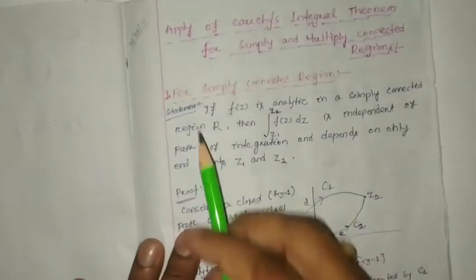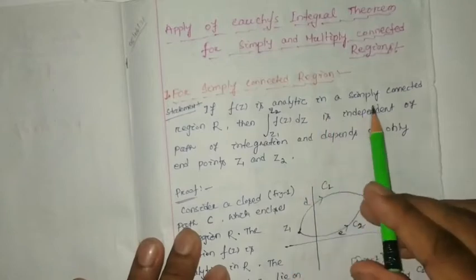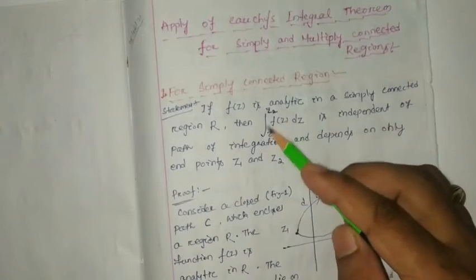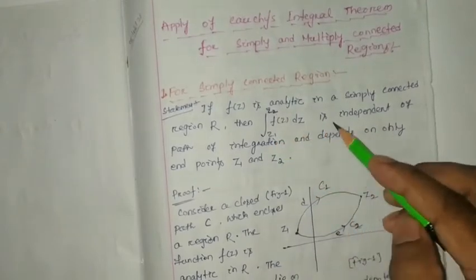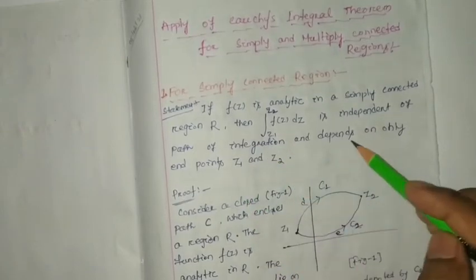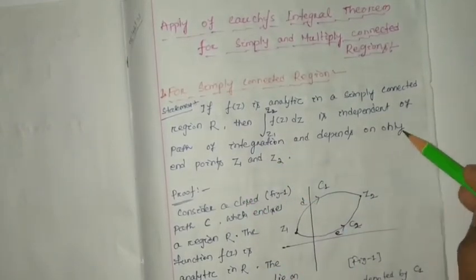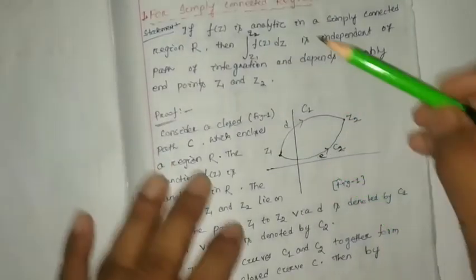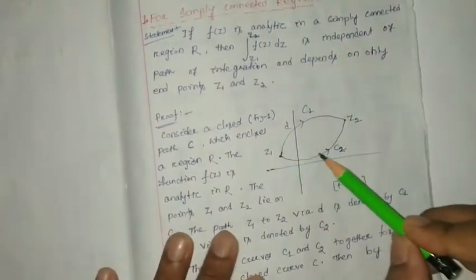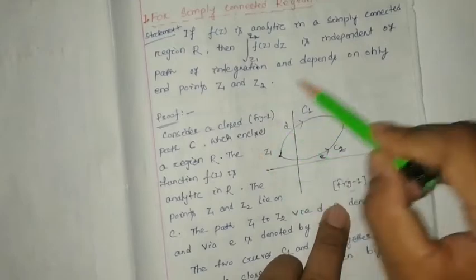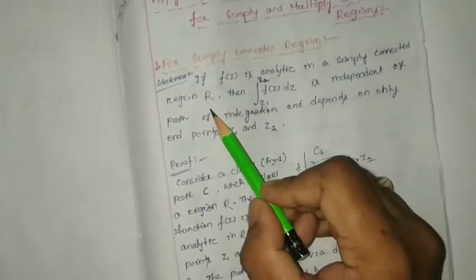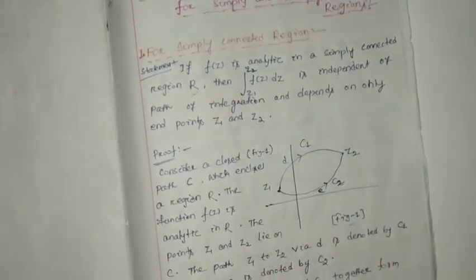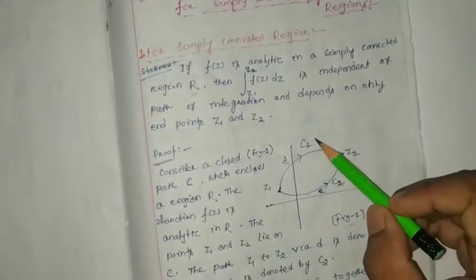The statement is, if f(z) is analytic in a simply connected region R, then the integration from z1 to z2 of f(z) dz is independent of the path of integration and depends only on the end points, that is your z1 and z2. Here is the figure, whatever is written is represented by this figure 1. Here you can see the whole area is considered as region R, or you can consider the complex plane as region R.